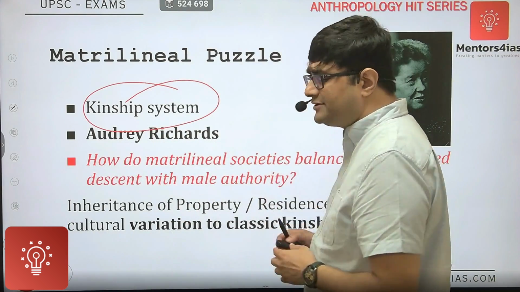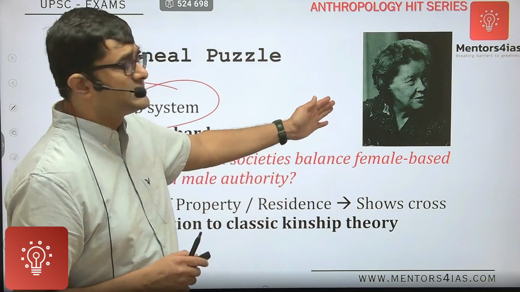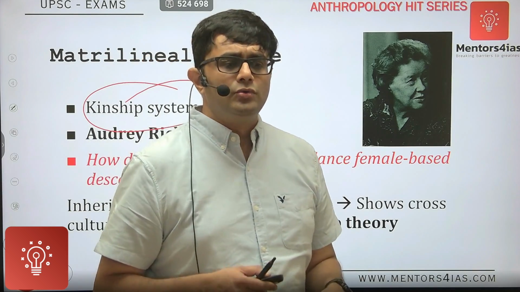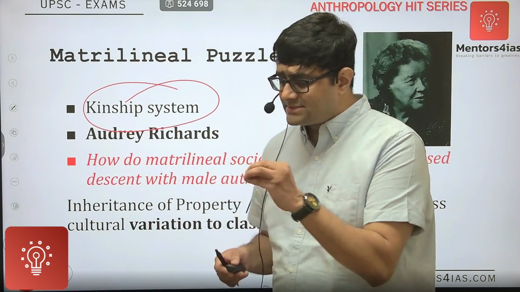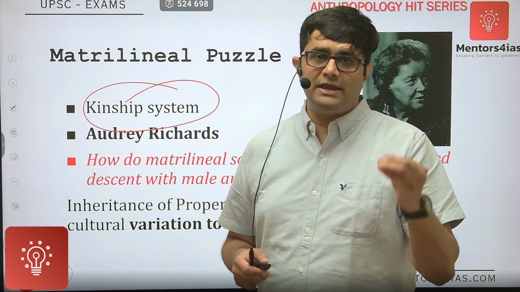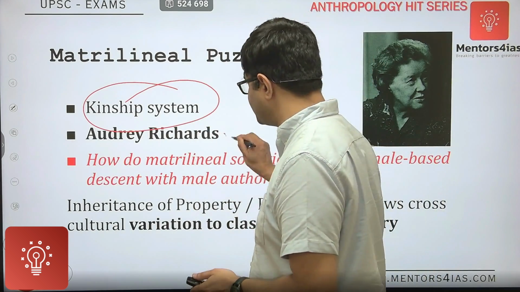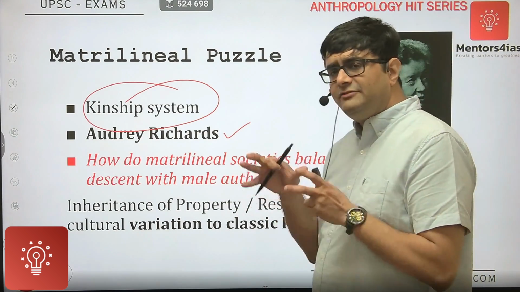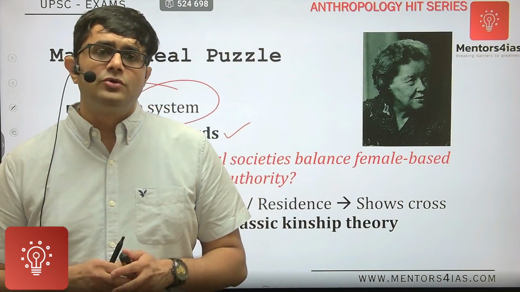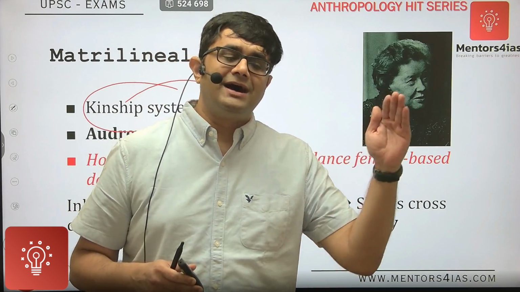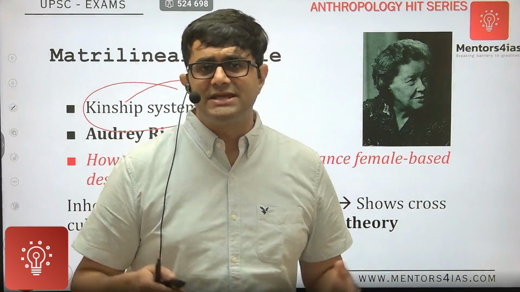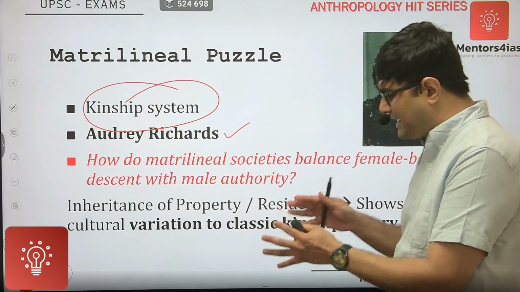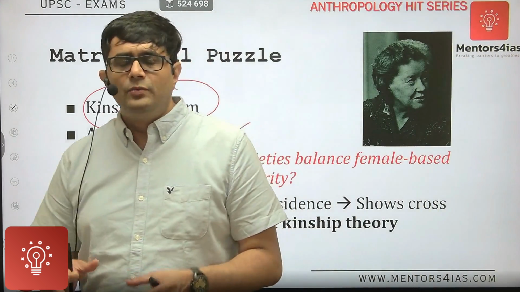It was given by Audrey Richards, who was a British socio-cultural anthropologist, to identify these variations that are found in various societies. So in your exam, make sure you mention Audrey Richards, British socio-cultural anthropologist, who used Radcliffe-Brown's structural functional concept to explain the variations, the diversities that are found in the matrilineal society. So how do matrilineal societies balance female authority with male authority?